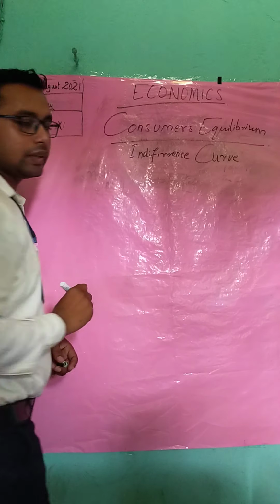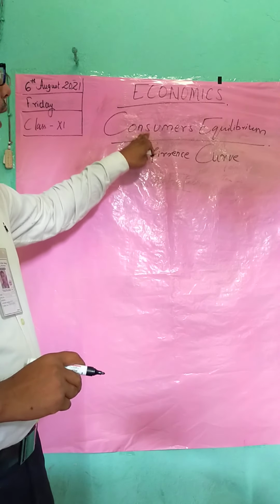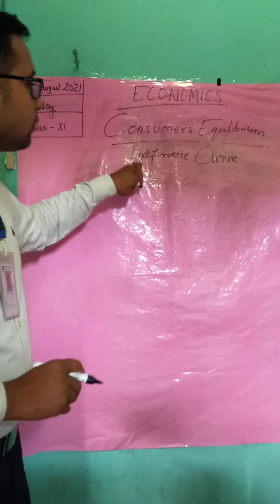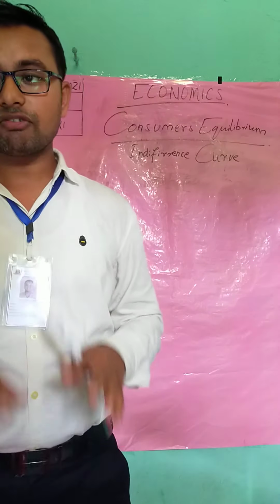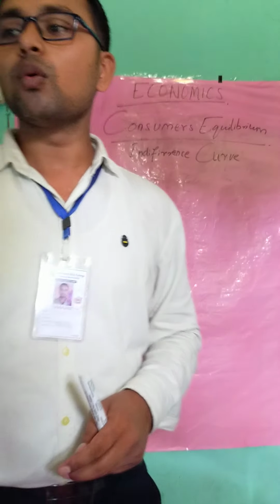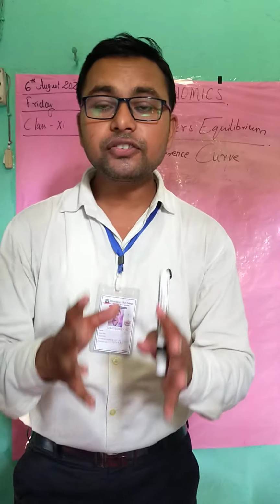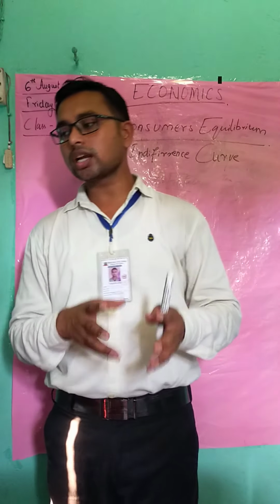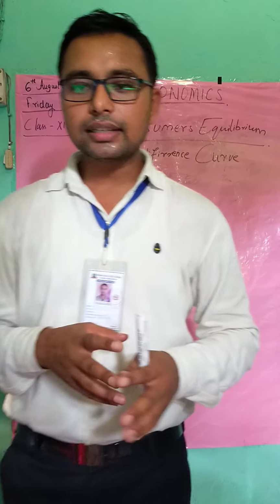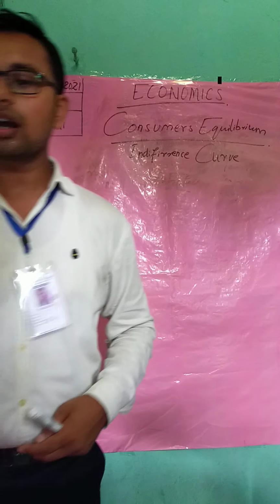So students, what is an indifference curve? First, let us understand what an indifference curve is. The indifference curve is a tabular presentation of various combinations of goods that yield the same level of satisfaction to the consumer.